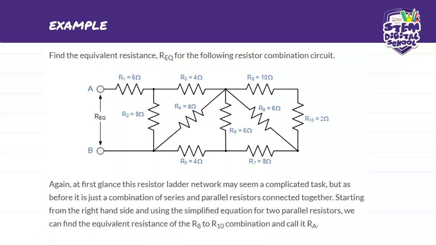It says here, find the equivalent resistance R equivalent for the following resistor combination. Guys, I know this is complex, but I wanted to test you and work through it so that you can see how simple it can be to solve the parallel series branches.